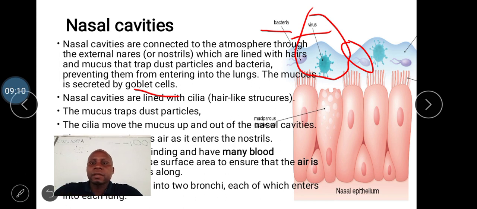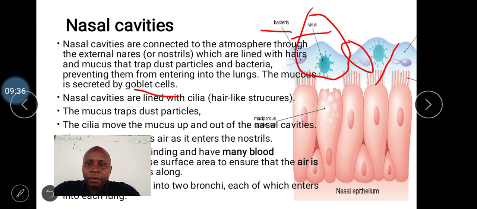Apart from that, the cells of the nasal cavity have got some hair or cilia. These cilia usually trap dust particles and also microorganisms like the bacteria and viruses, hence preventing them from getting into the lungs.